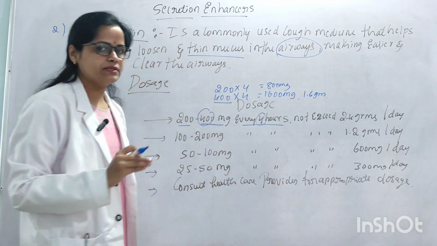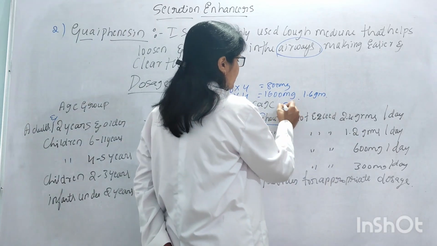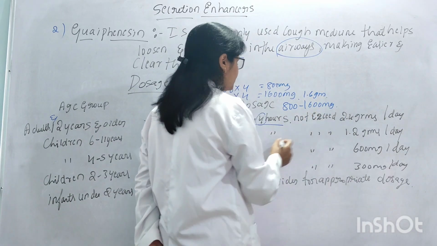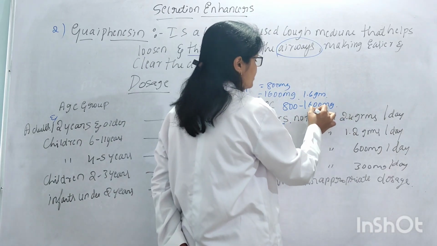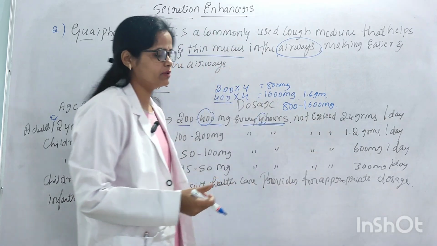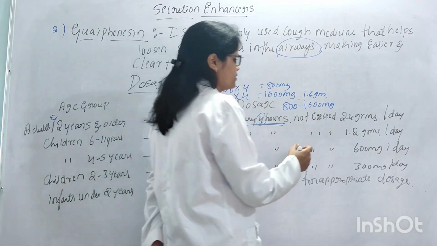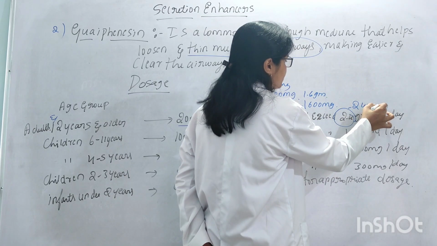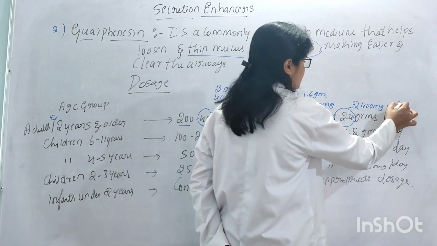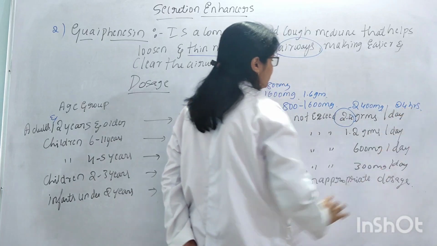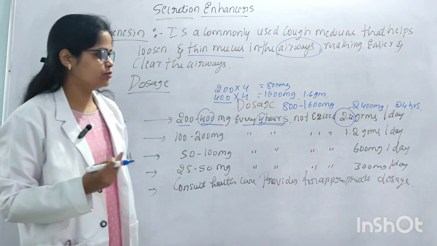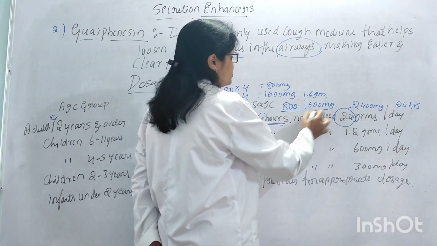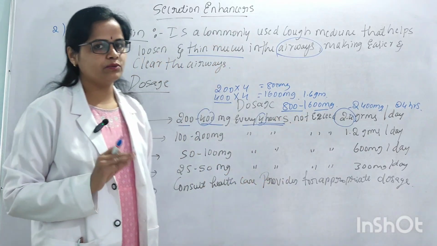These drugs are administered only 800 to 1600 mg with a duration of 4 hours, and it should not exceed 2.4 grams, which is nothing but 2400 mg per day, that is 24 hours. Within 24 hours it should not exceed 2400 mg.